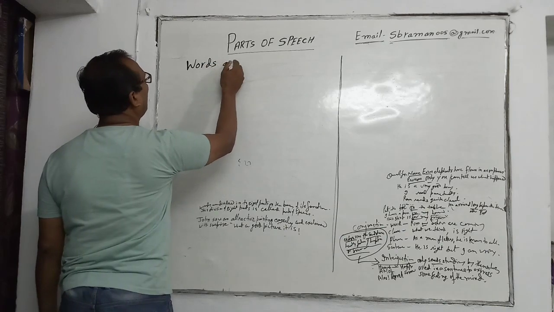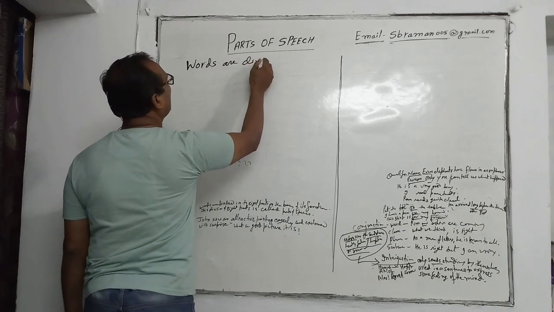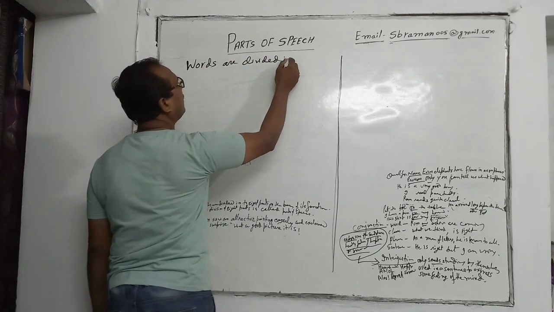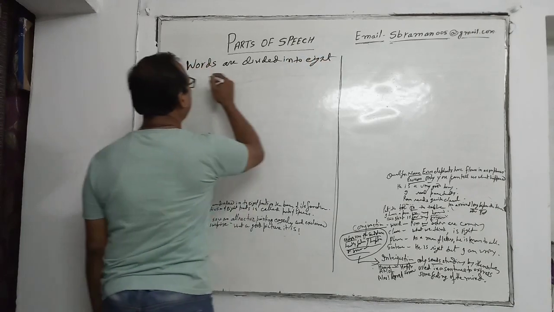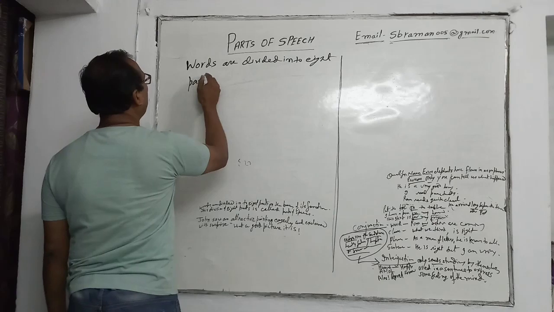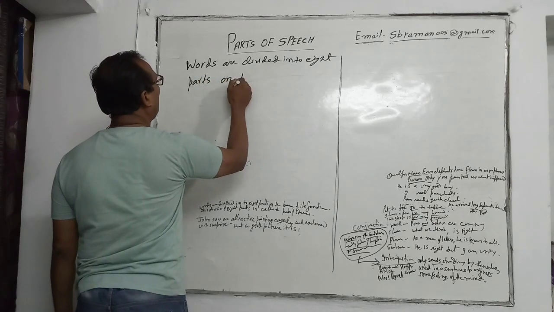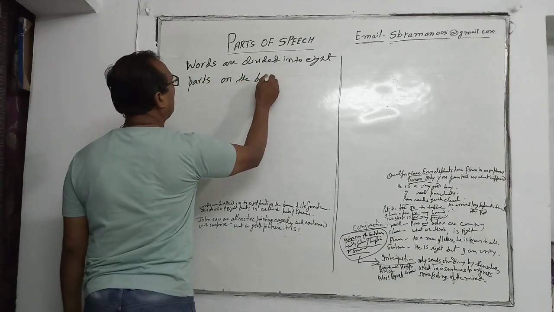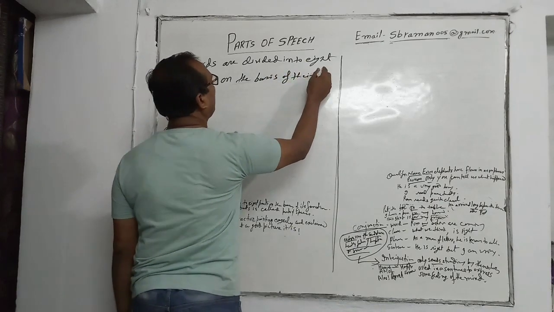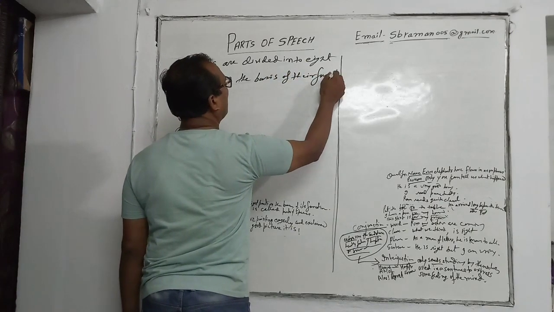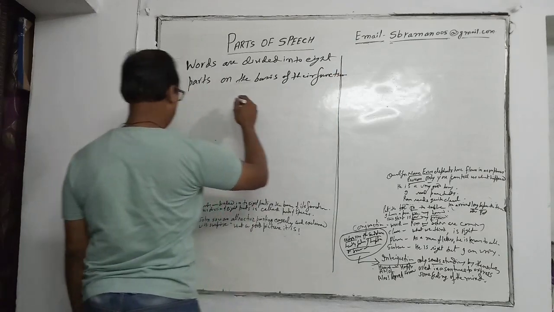Words are divided into 8 parts on the basis of their function.